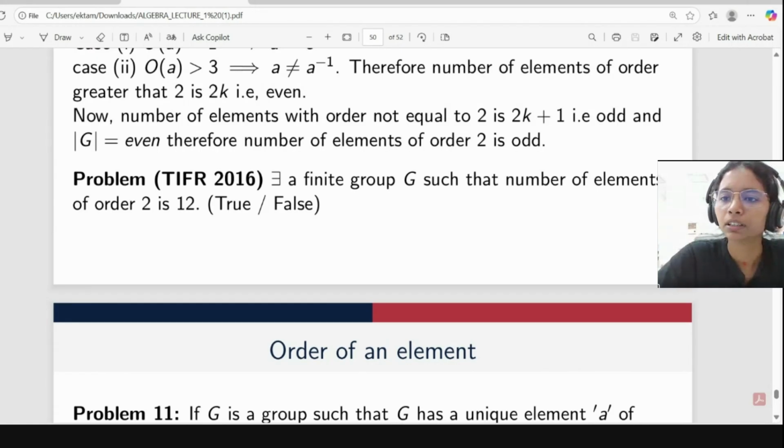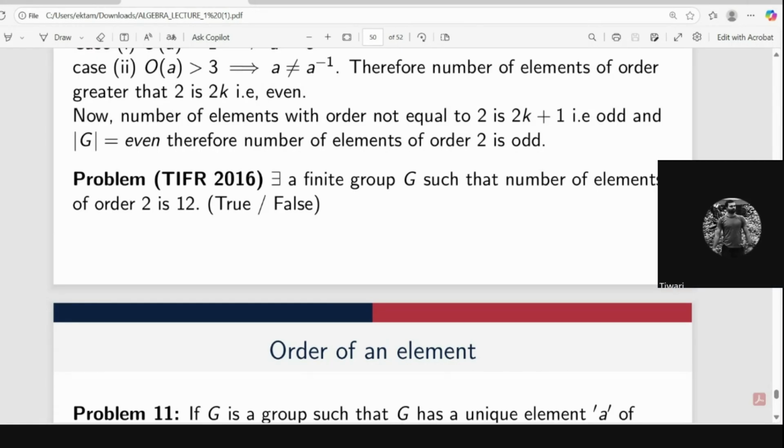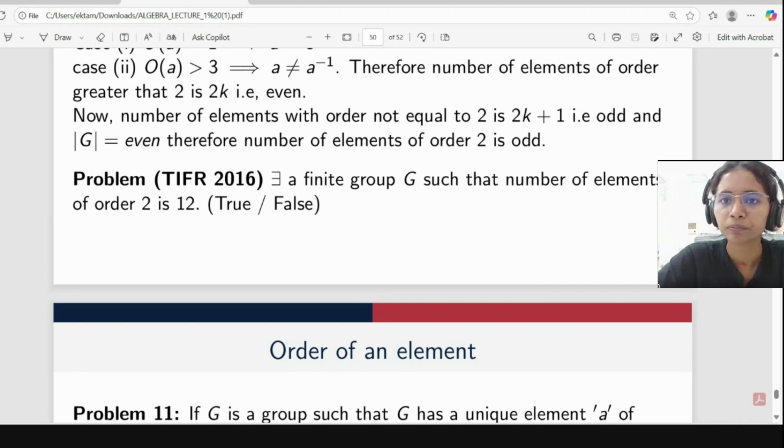The number of self-inverse elements, that is, elements whose order satisfies A square equal to E. So from here, you can directly say it will be even when we include E, and when we exclude the identity element, then it will be odd.